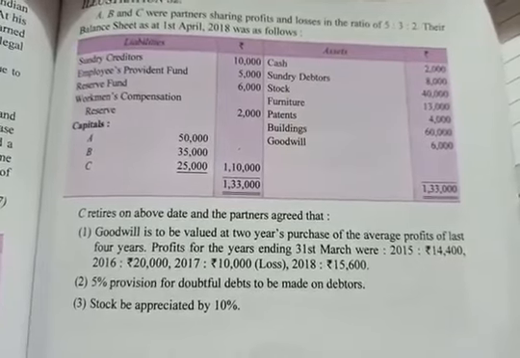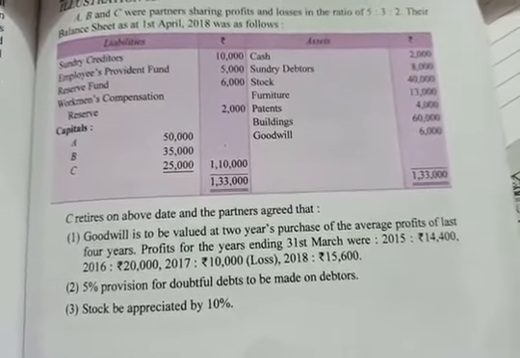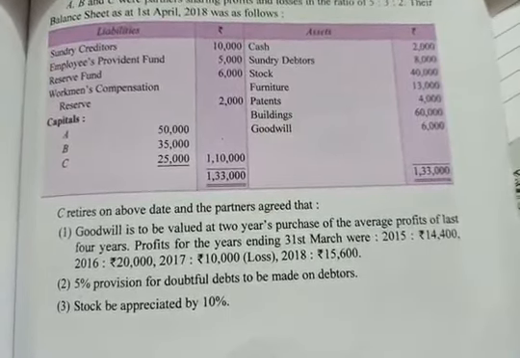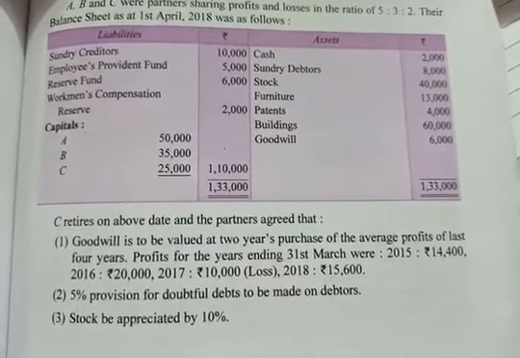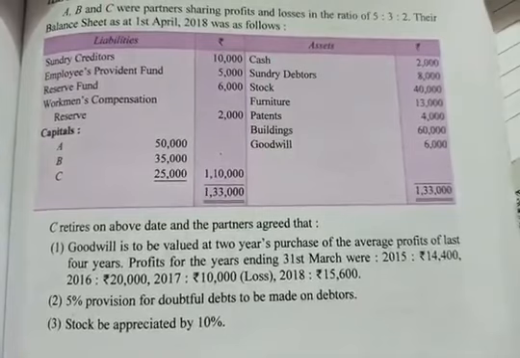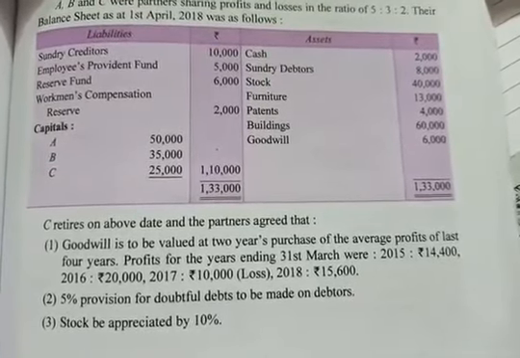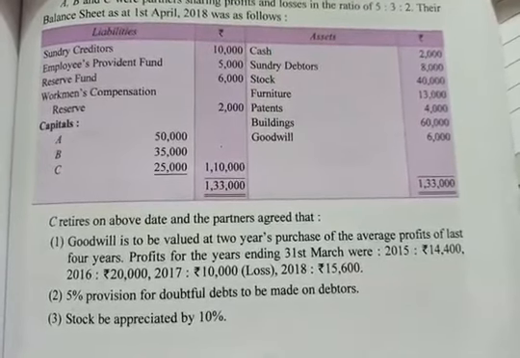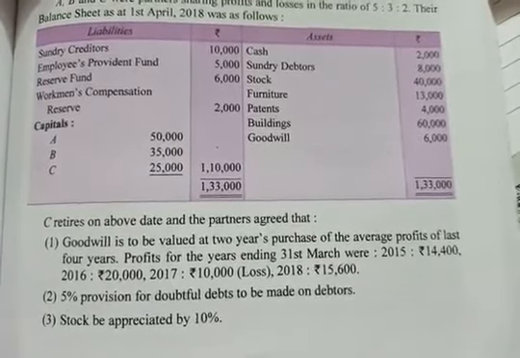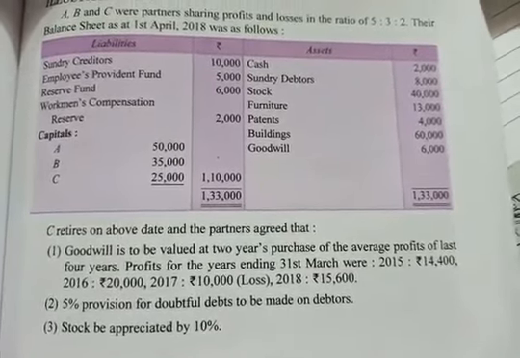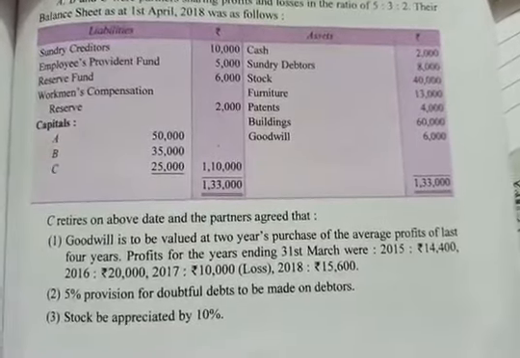First adjustment is of goodwill. We have to calculate goodwill of the firm, and then the goodwill of the retiring partner. In second adjustment, they told us to make provision for doubtful debts. Third adjustment, stock is to be appreciated by 10%.